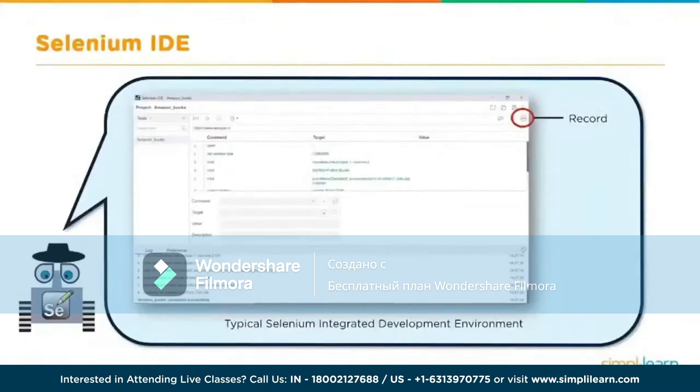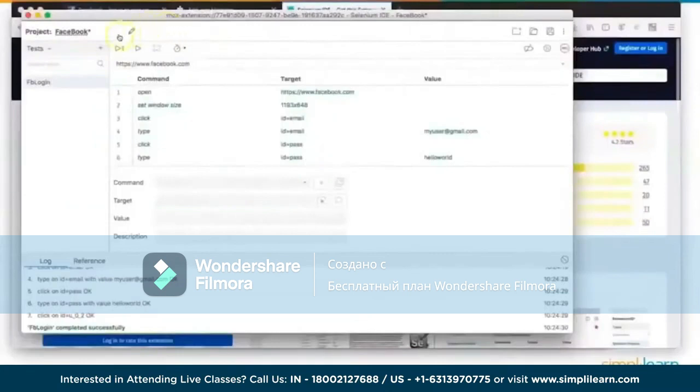Let's look at a few components of this IDE. The first one is the menu bar. So let's go to our IDE. Alright, the menu bar is right here on the top. Here is your project name. Either you can add a new project here or rename your project, since we already have this project, which is named Facebook. And then on the right, you have options to create a new project, open an existing project, or save the current project. And then comes our toolbar.